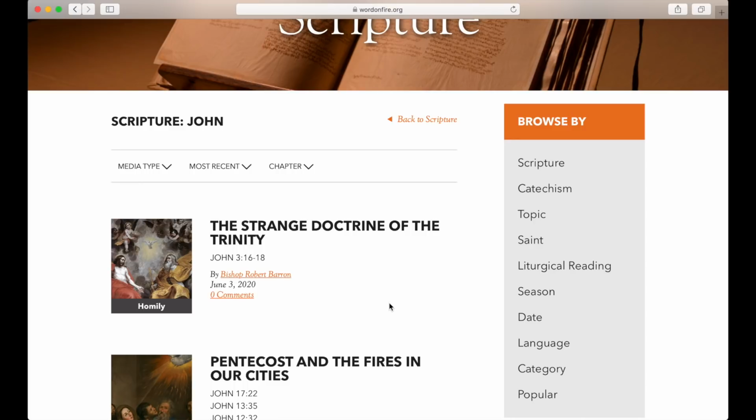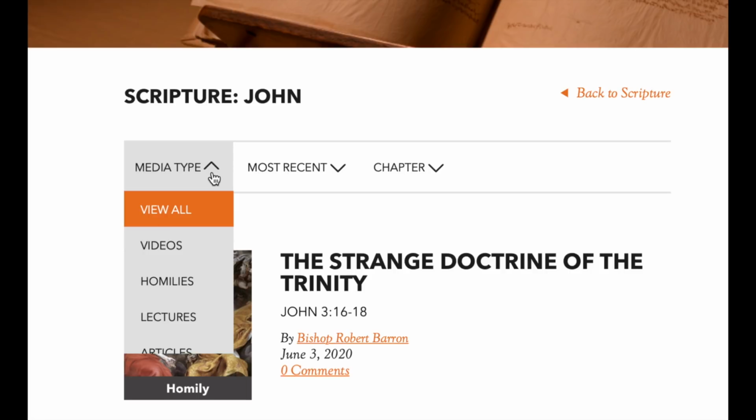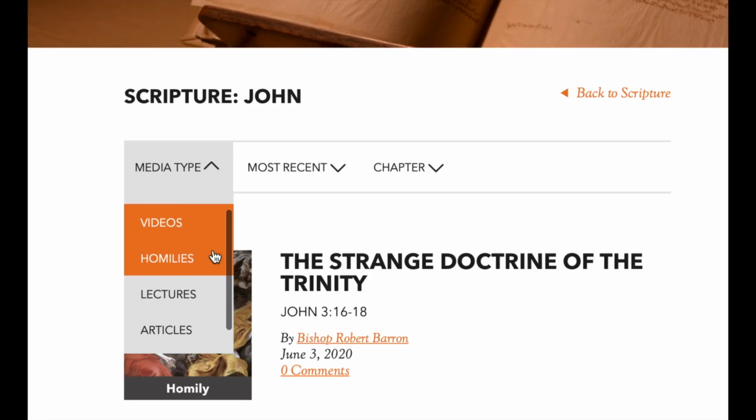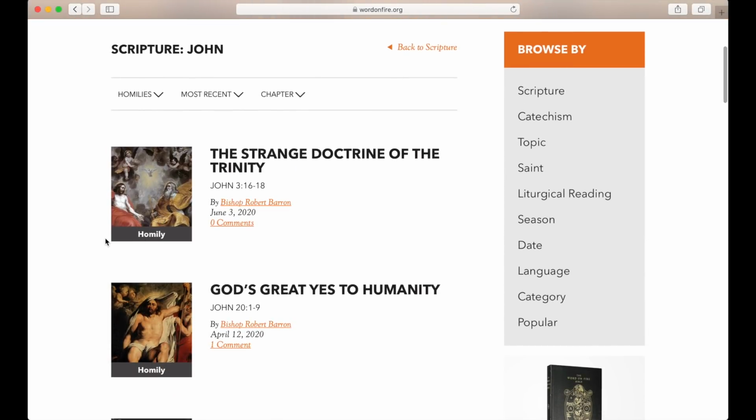Now, I mentioned this is showing me all of Bishop Barron's content. Again, I'm just looking for homilies. So what do I do? Well, I'm going to use this secondary navigational menu again. The first link on this page now says Media Type. Let's click on that. Now, I can search for specific media formats. In this case, I'm looking for homilies, so let's click on that. The page will reload again, and now it's only showing me homilies related to the book of John.